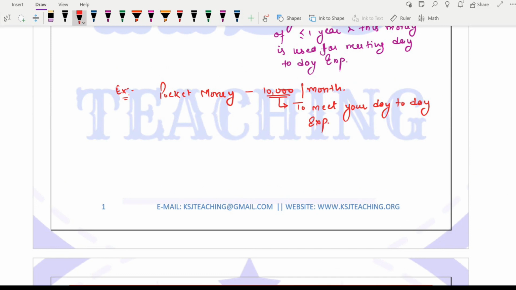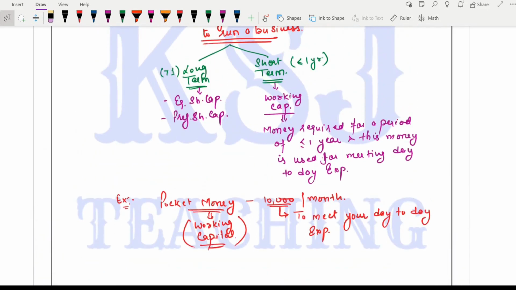When you are getting money to meet your day-to-day expenses, this pocket money becomes your working capital, right? That is the money for a short period of time to meet your day-to-day expenses. That is known as working capital.